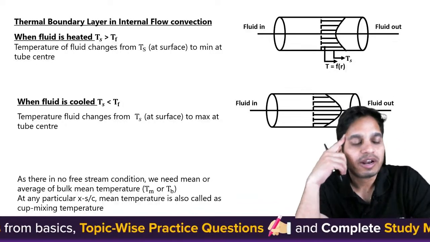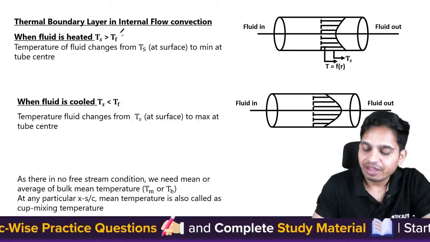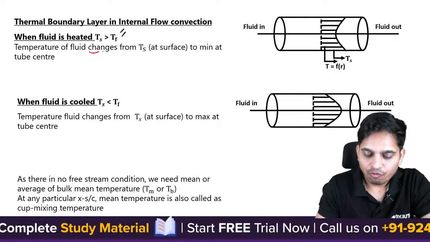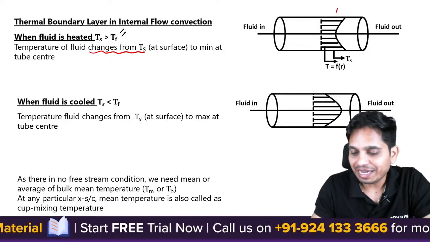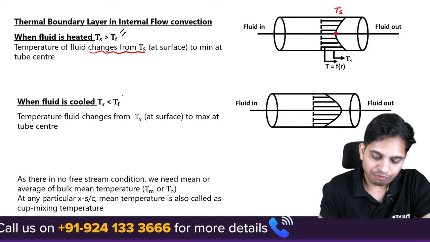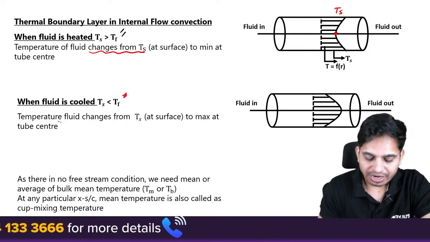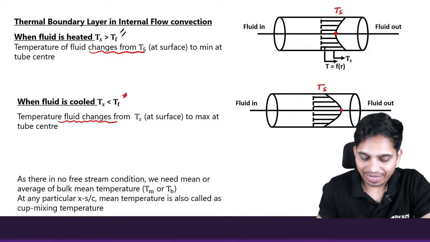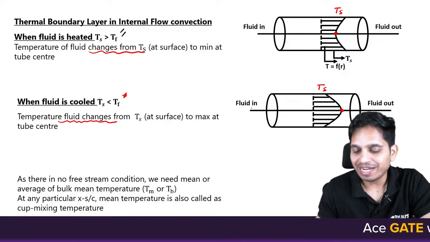Now, thermal boundary layer. When fluid is heated, it will be something like this. So temperature will change from Ts at the surface to a minimum at the tube center. When fluid is cooled, it will change from Ts at the surface to a maximum at the tube center, because here the fluid is hot.